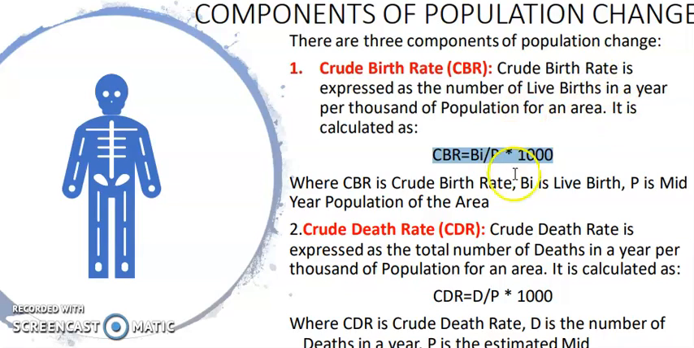Crude death rate, this one can even come as a 1 mark question. MCQ also can be made. The formula for calculating the crude death rate, 2-3 formulas will be given. You need to choose the correct one.